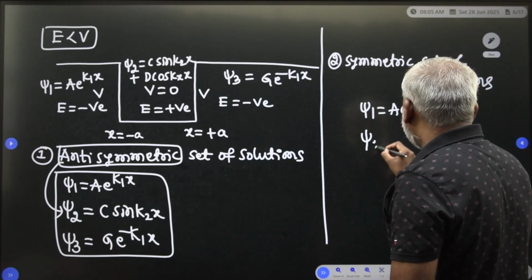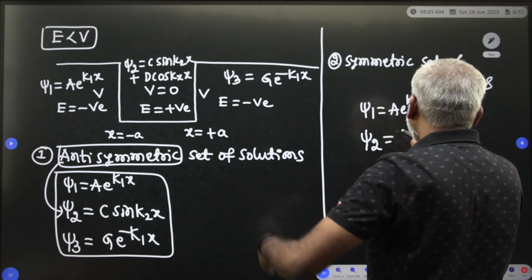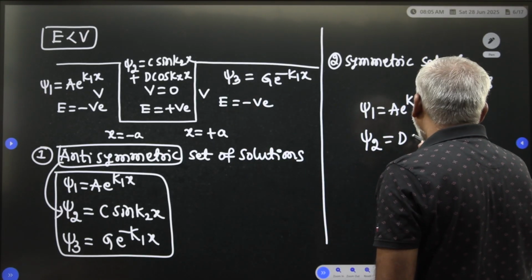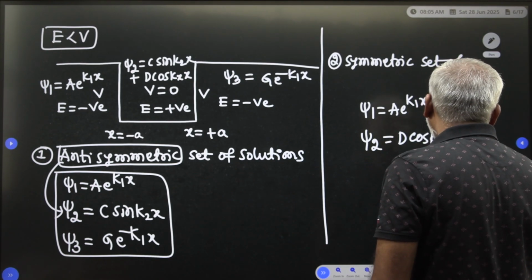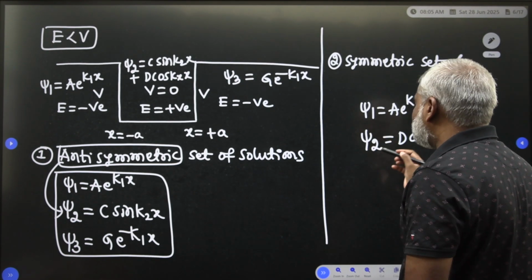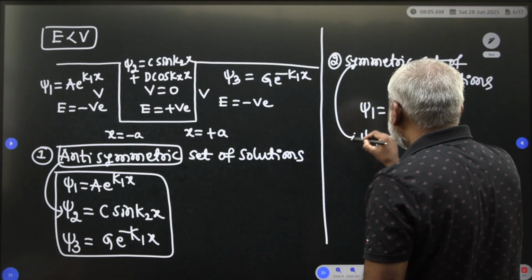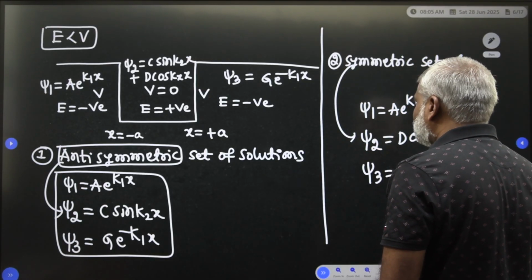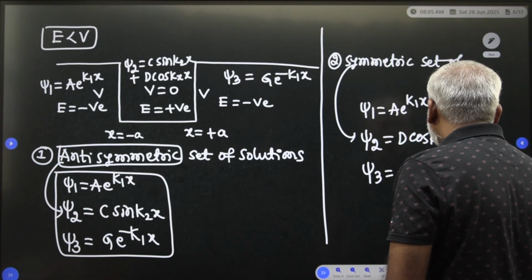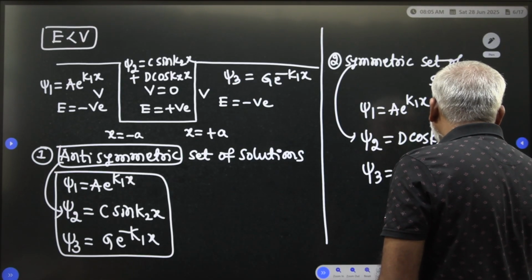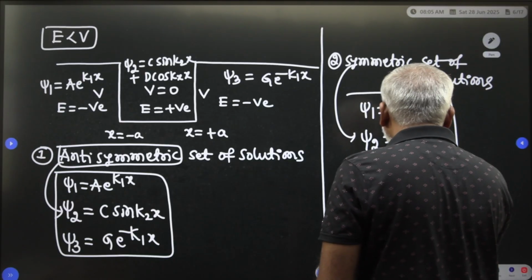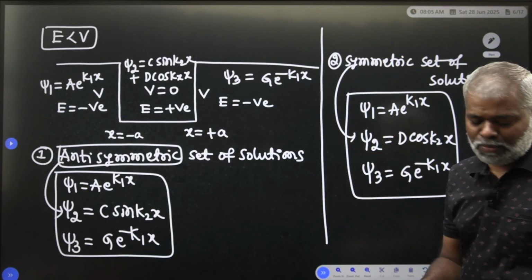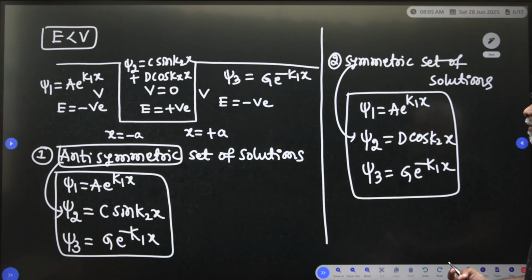In region 2, the symmetric wave function is D cos k2x. Psi 3 is obviously existing, so we take G e to the power of minus k1x. These are the two sets of solutions we get, not one set but two.